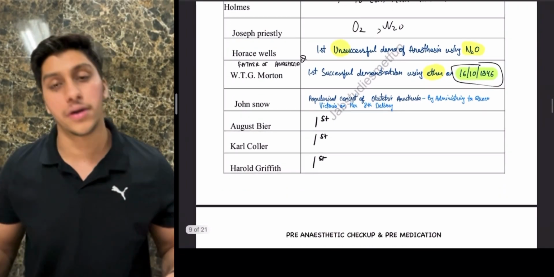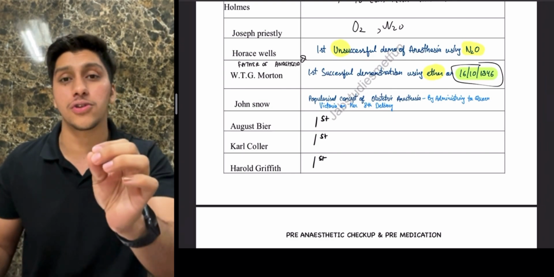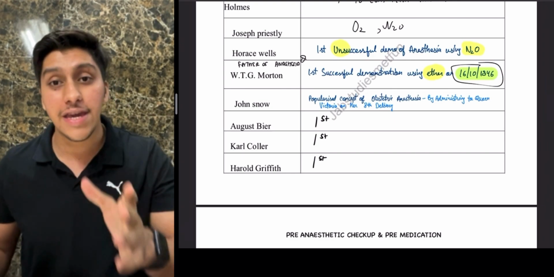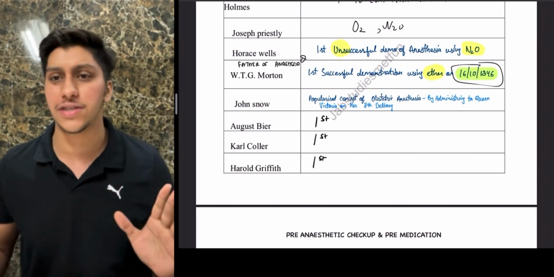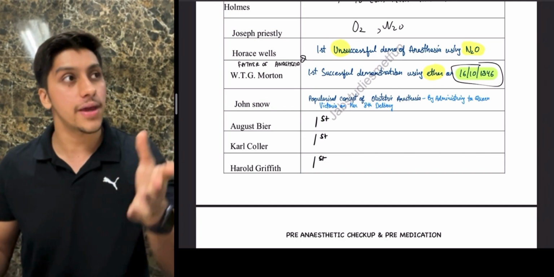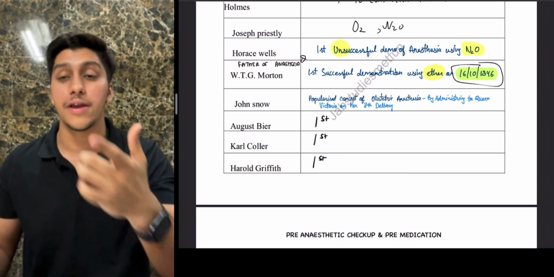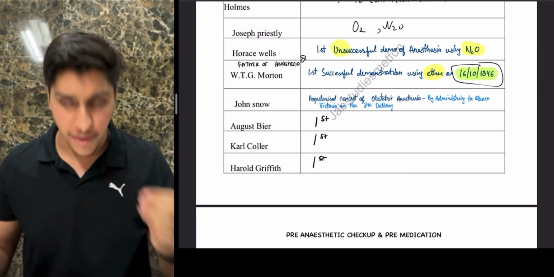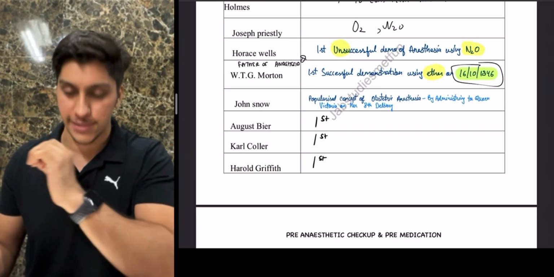You had our Game of Thrones legend, John Snow, who popularized the concept of obstetric anesthesia. He gave anesthesia to Queen Victoria during her 8th delivery. Just remember this fact that John Snow was the one. That's why at times if you ask for the father of anesthesia in British areas, they will consider that as John Snow. But remember, W.T.G. Morton is the one who we consider as father of anesthesia.